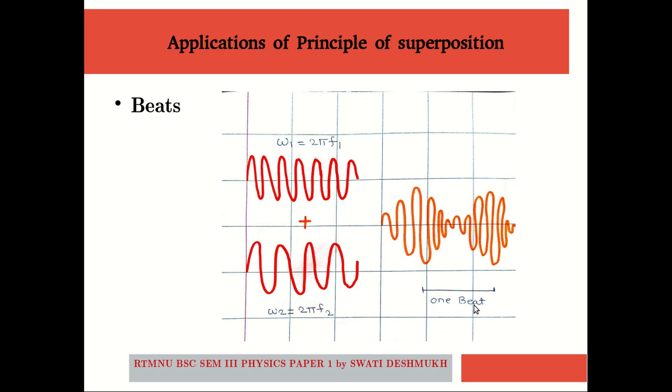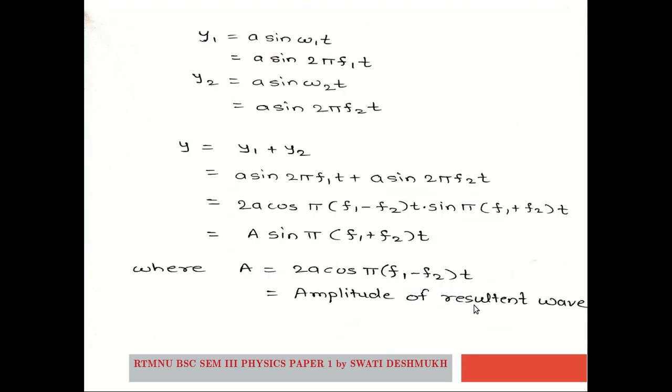How can we understand this phenomenon of beats using mathematical expressions? Let us consider two waves y1 equals a sine omega 1 t, that is a sine 2 pi f1 t, and y2 equals a sine 2 pi f2 t. The resultant wave is given by the superposition principle: y equals y1 plus y2.